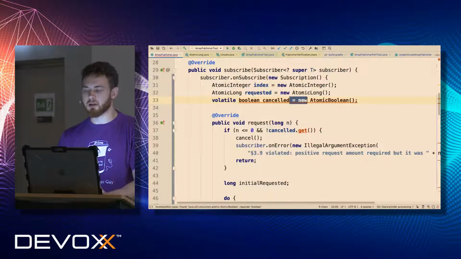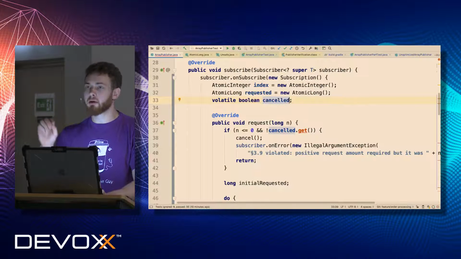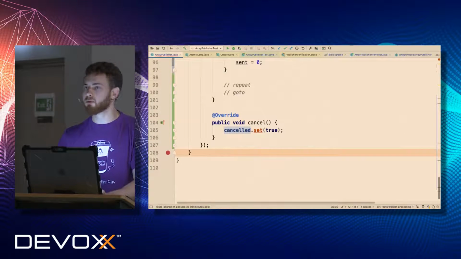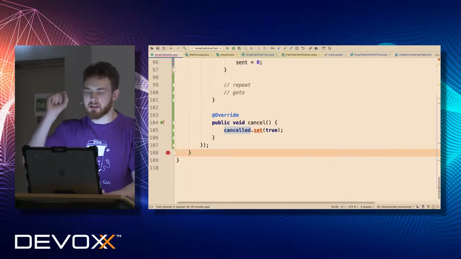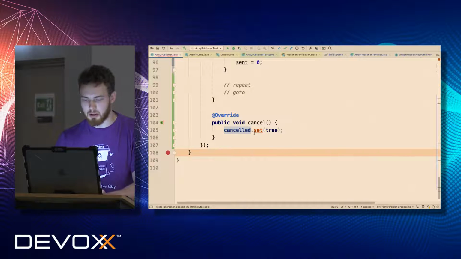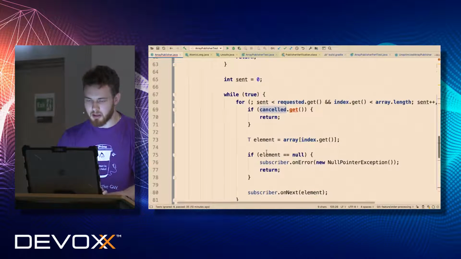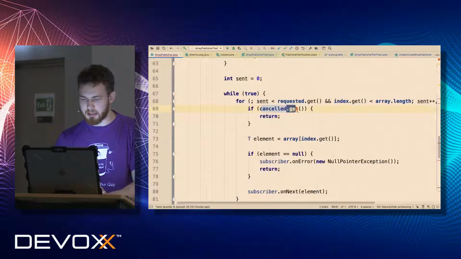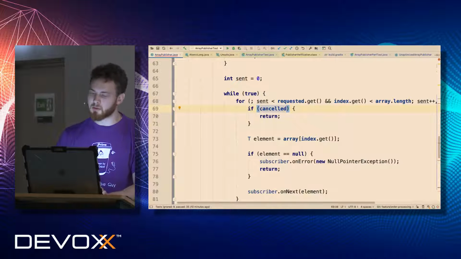Why volatile still? Because it's absolutely correct if you're going to call cancel from a different thread. The only requirement is that our cancellation must be non-blocking. So we have to take care that this is just set to true, and then we can safely read at some point in time that this field is true.